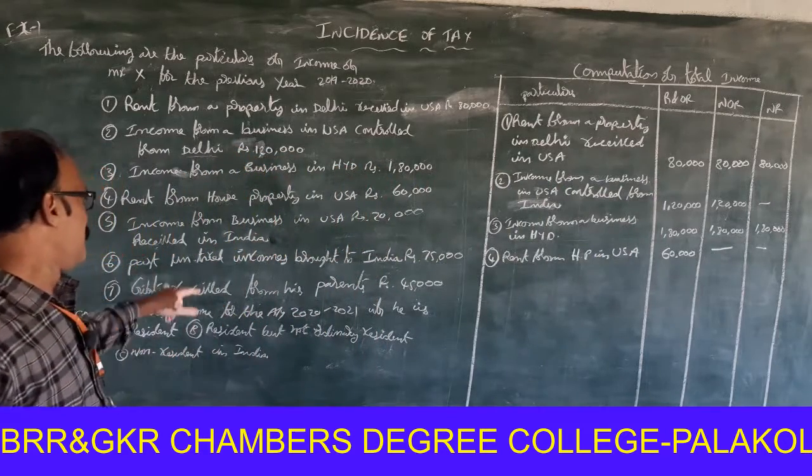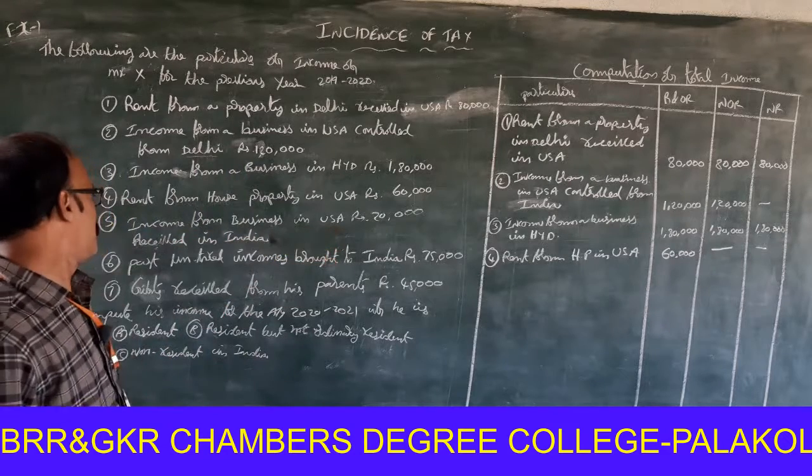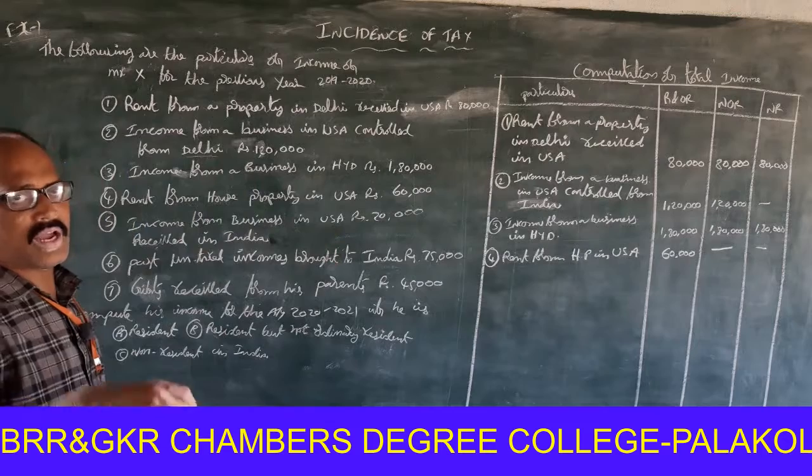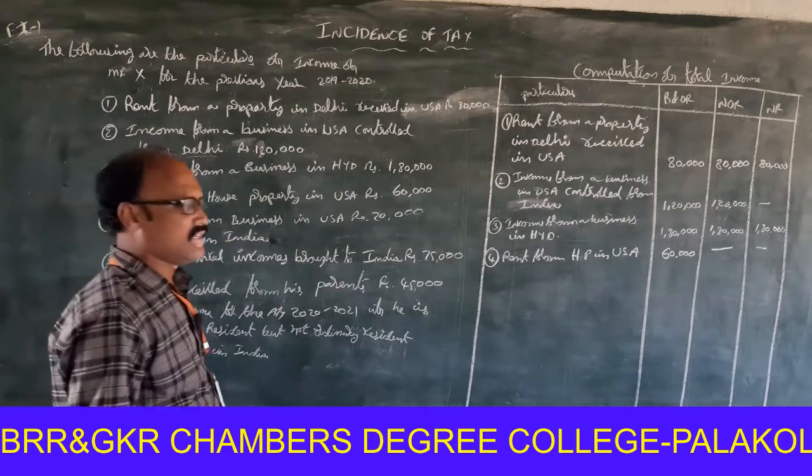Next one, income from business in USA, rupees 20,000, received in India. Income outside India, but received in India, it is treated as Indian income.